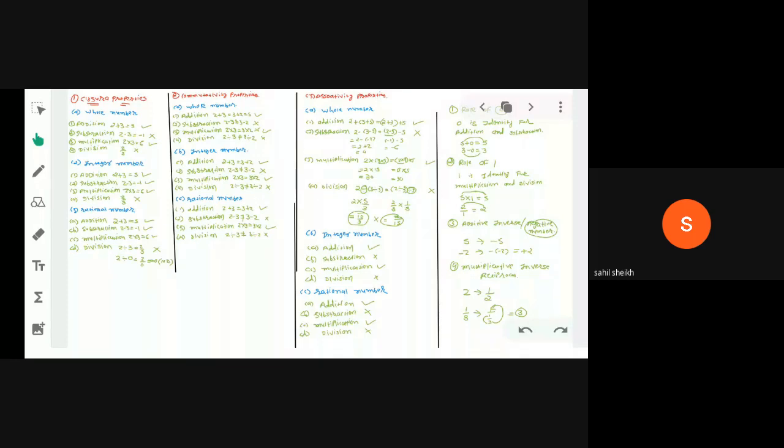Clear all of you? Yes, sir. Okay. So like this, you have to remember every property for every mathematical operation for every group of numbers. We have a total of four groups: first natural numbers, then whole numbers, then integers, and then rational numbers. And we have four different mathematical operations: addition, subtraction, multiplication, and division. So 4 fours are 16. We have to remember 16 properties in each case. For example, in closure, we have to remember 16 different results. Now you can see commutativity.